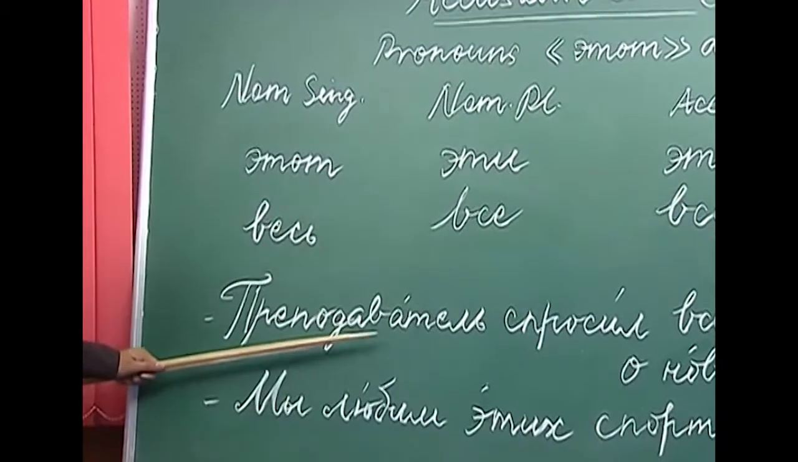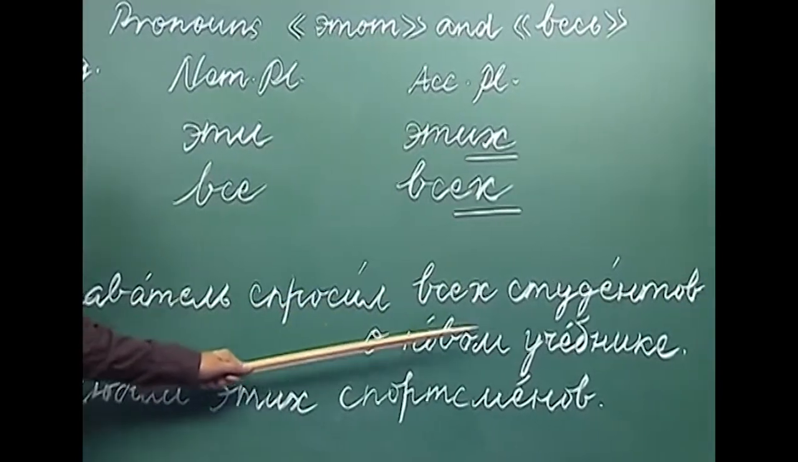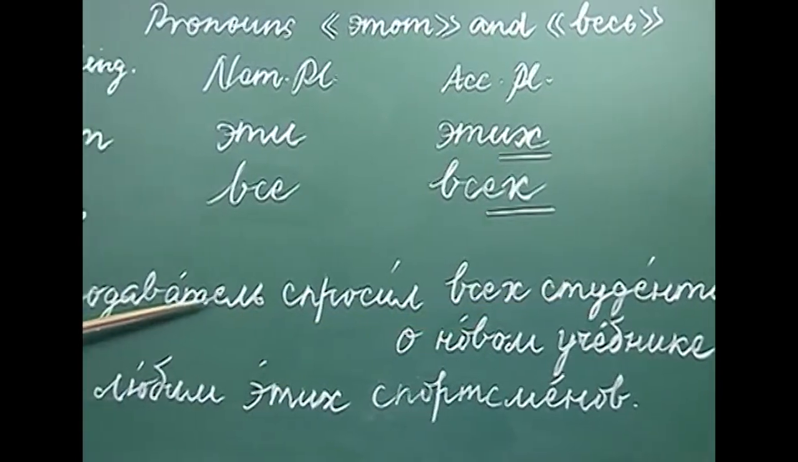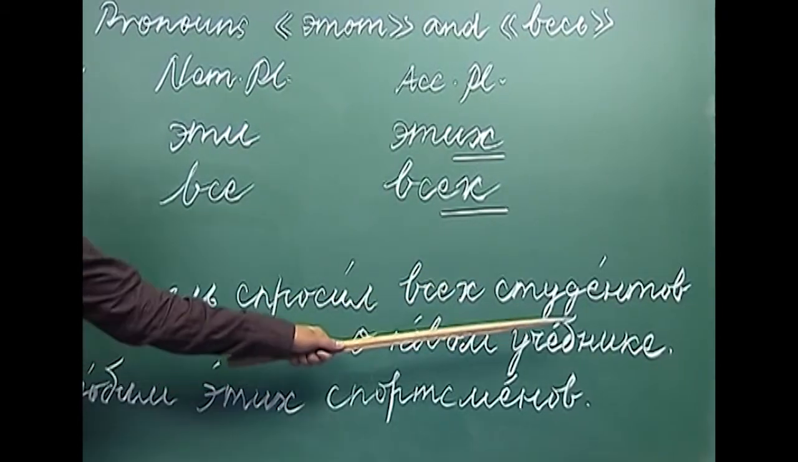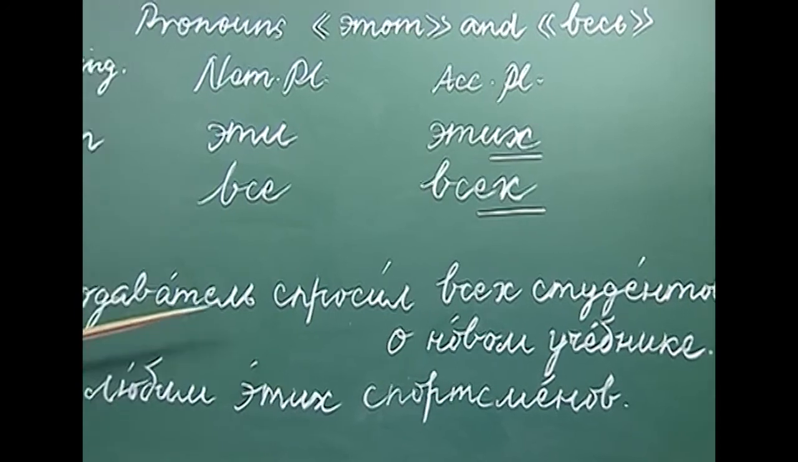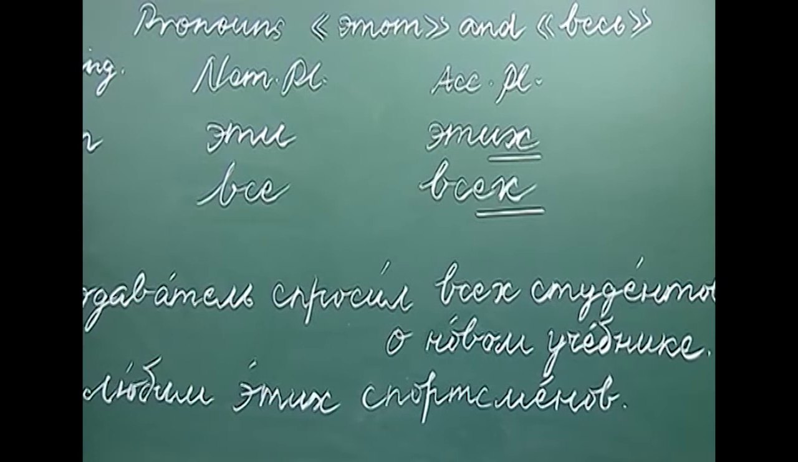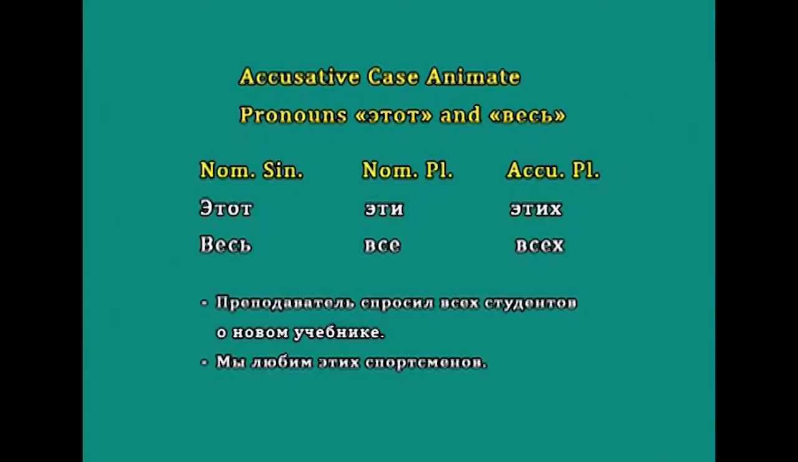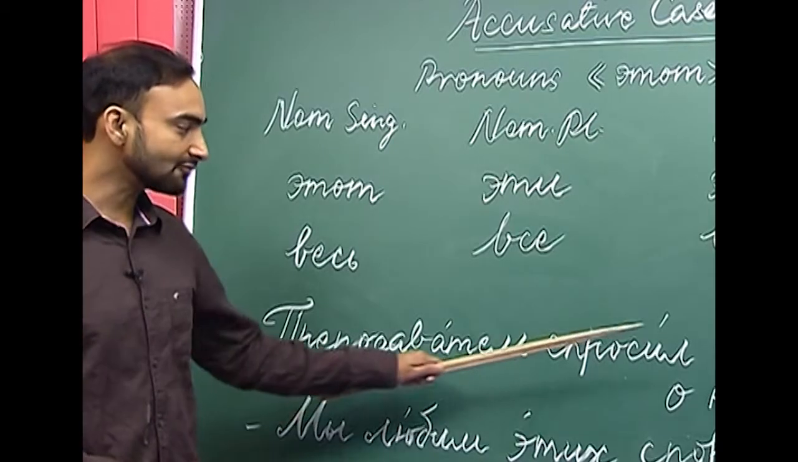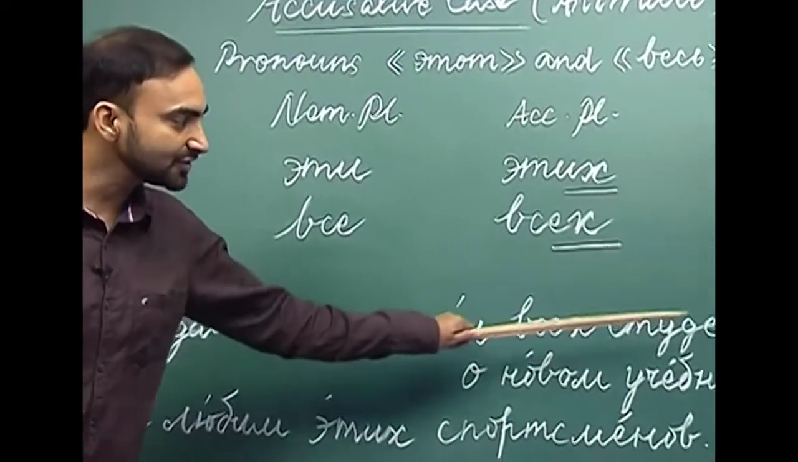For example, Преподаватель спросил всех студентов о новом учебнике. The teacher, what is спросить? Спрашивать is the imperfective aspect and спросить is the perfective aspect. And what does it mean? It means to ask a question. The teacher asked всех студентов, whom?